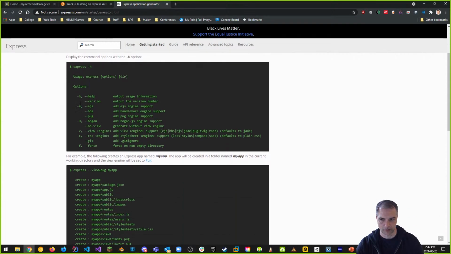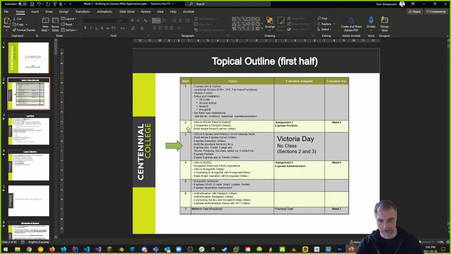Notice that the Express generator supports multiple view engines, which we're going to be talking about in a bit. View engines are the ability for us to use things other than just HTML to view our page. Remember, we're using the model view controller paradigm to display our pages, so we're using the MEAN stack, and this is the first part of the MEAN stack. Let's go back now because I'm just talking about orientation. That's the requirement for today, that one install.